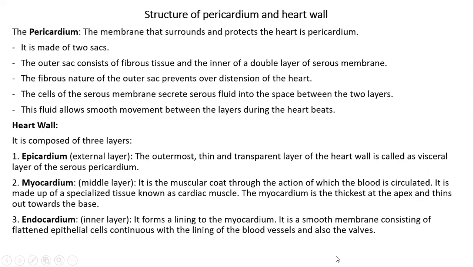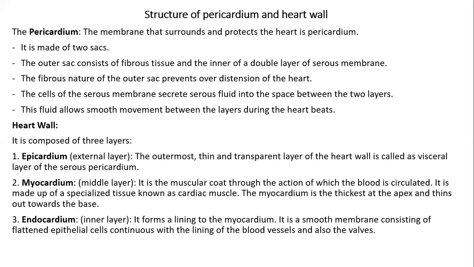Now we are going to see the pericardium in detail. It is the membrane that surrounds and protects the heart, the outermost layer. Why? Because it absorbs shocks. It avoids the distension of the heart, that is the enlargement, the bulging of the heart. That is why the pericardium layer is present.